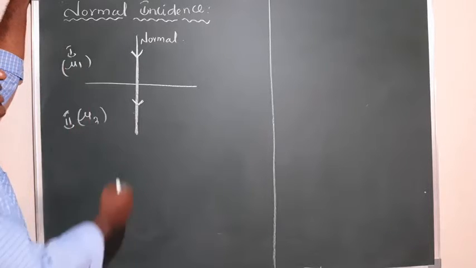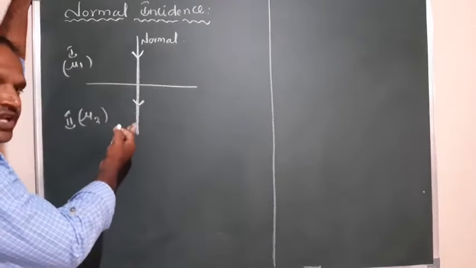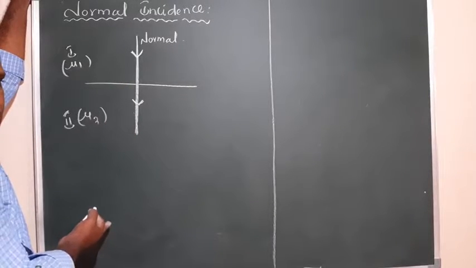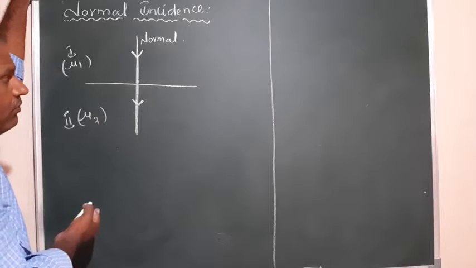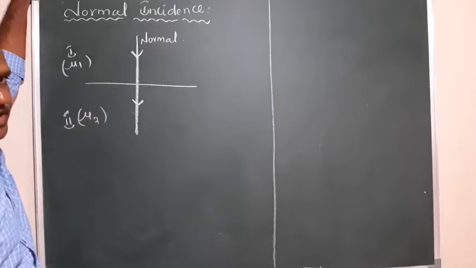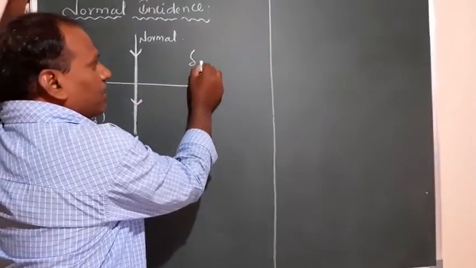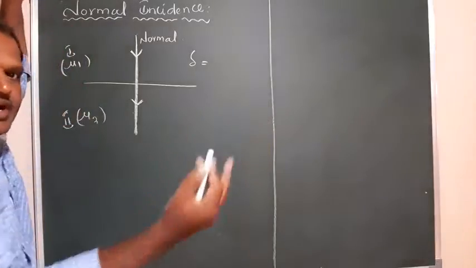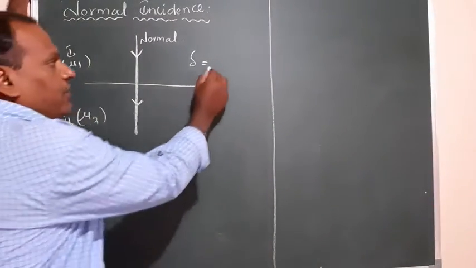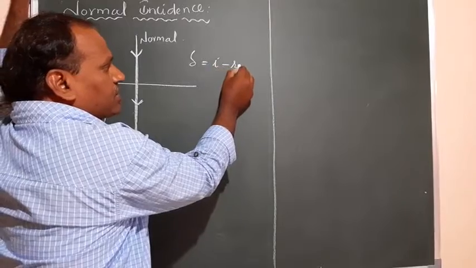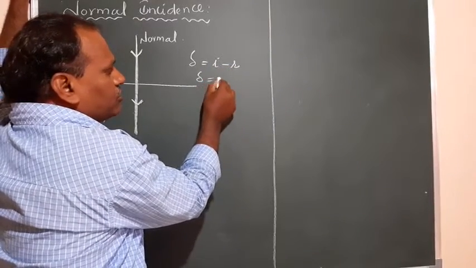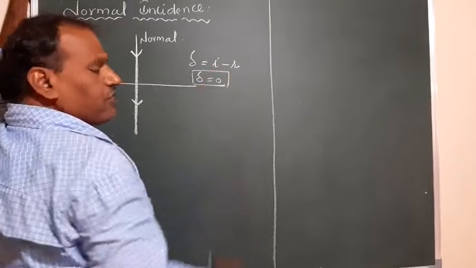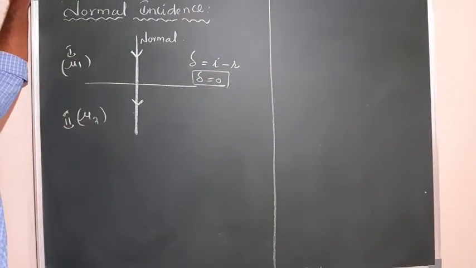So here, what is the incident angle? 0. What is the refraction angle? Also 0. So what do we get for the deviation? Both are zeros. The deviation formula is I minus r or r minus I, depending upon the bending of light. But here there is no bending at all. If you take I minus r or r minus I, both are zeros. So delta is also 0, which represents that there is no deviation, which means there is no refraction. Yes, for normal incidence there is no refraction.